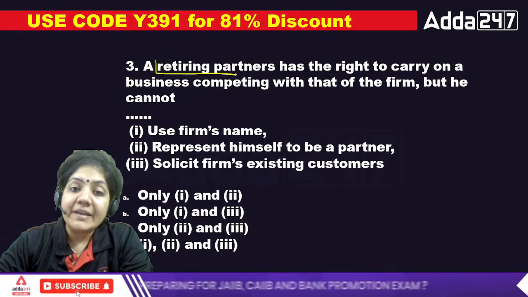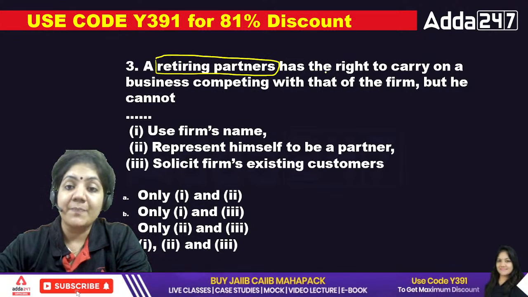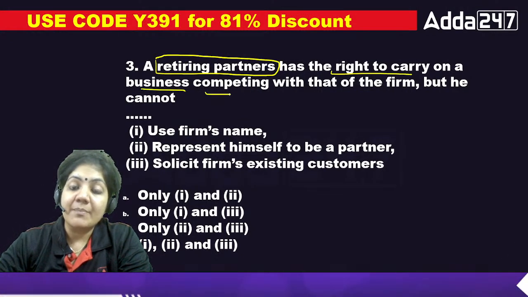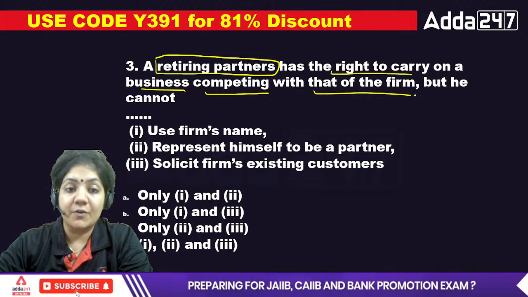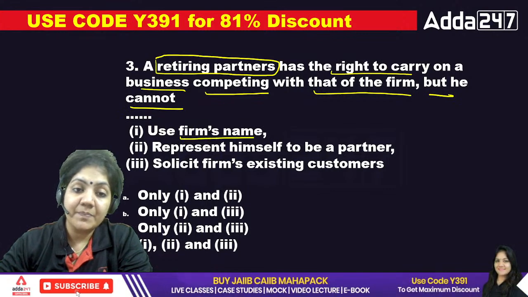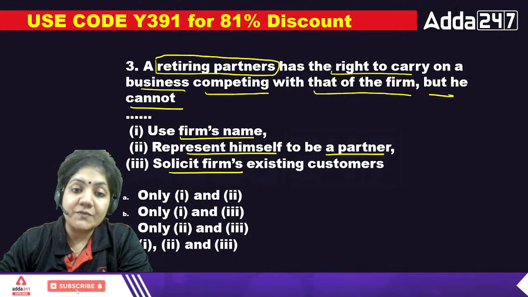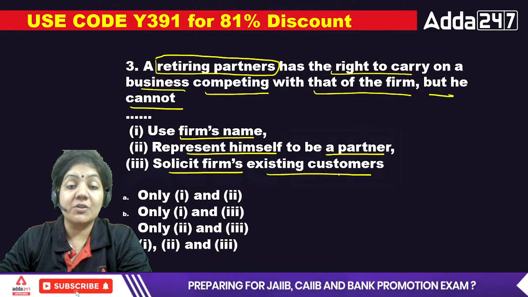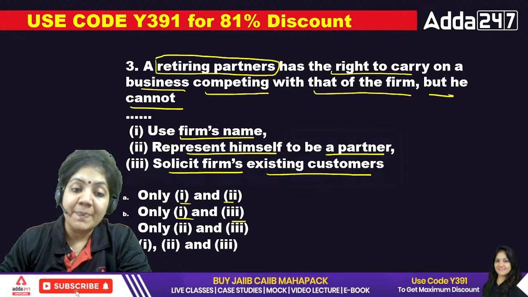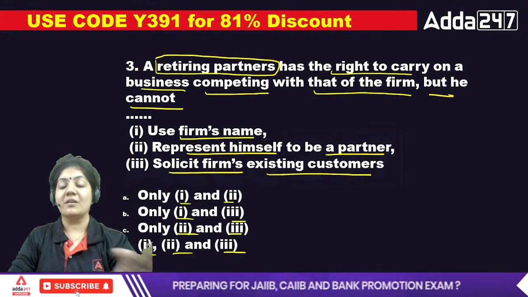A retiring partner, retiring means the partner who is going to retire, has a right to carry on a business competing with that of the firm, but he cannot use the firm name, represent himself to be a partner, or solicit the firm's existing customers. Which of the following is the right one? First and second, first and third, second and third, first, second and third. What will be the right answer here?